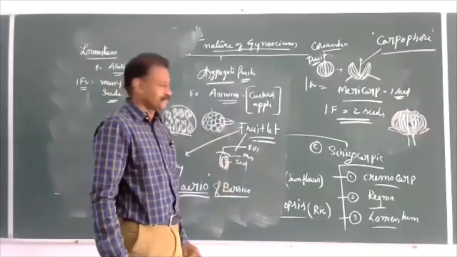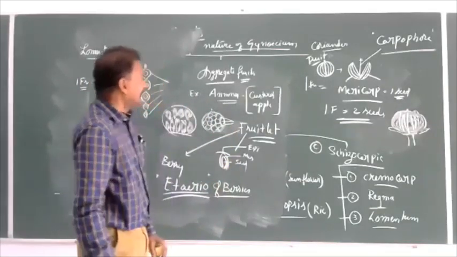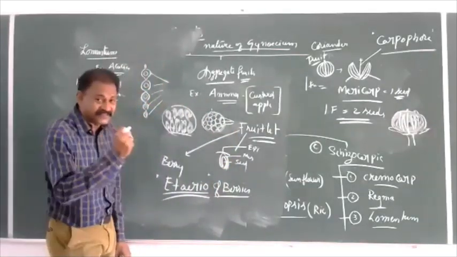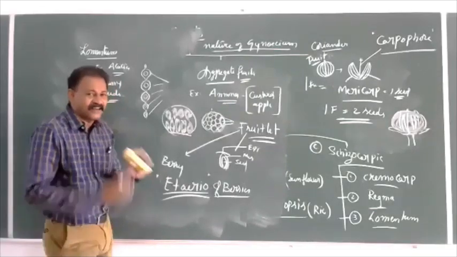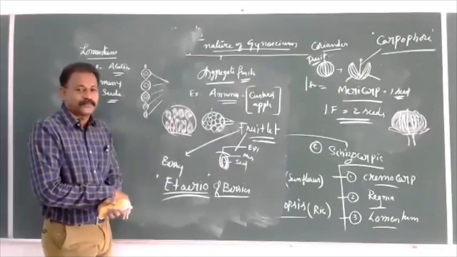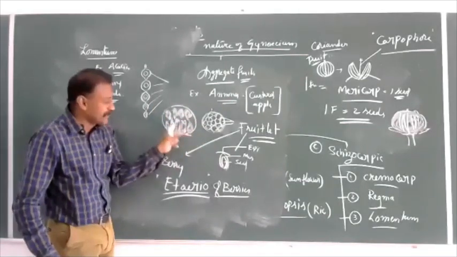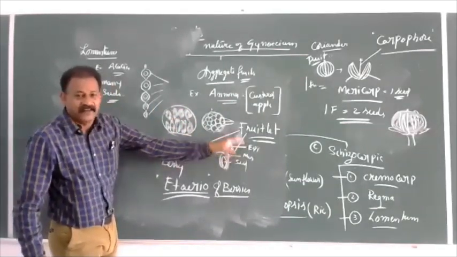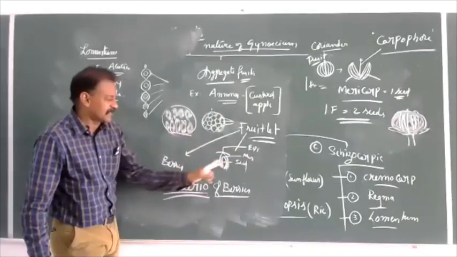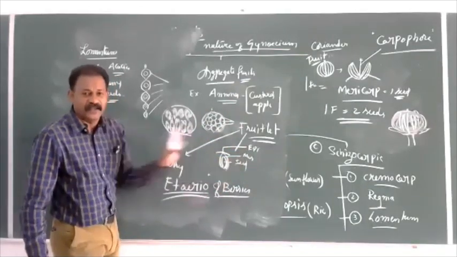So many are there. Here, aggregate fruit means the main concept is a single flower with an apocarpous ovary. When there is an aggregation of so many, what are these so many? They are called fruitlets. What is a fruitlet? A fruitlet consists of epicarp, mesocarp, and endocarp.